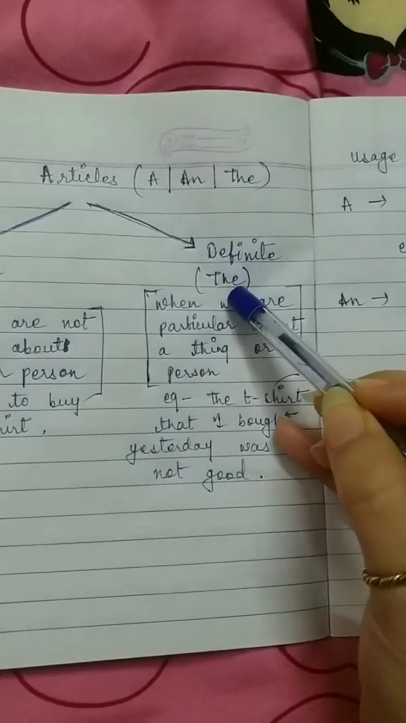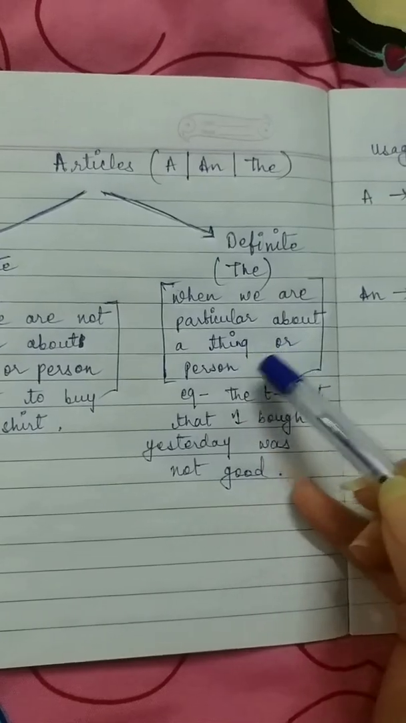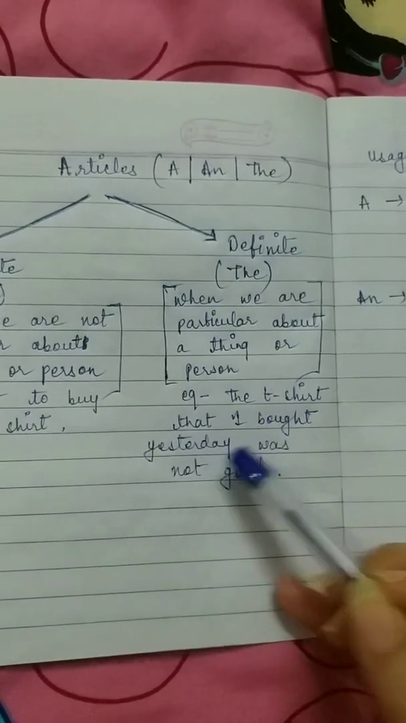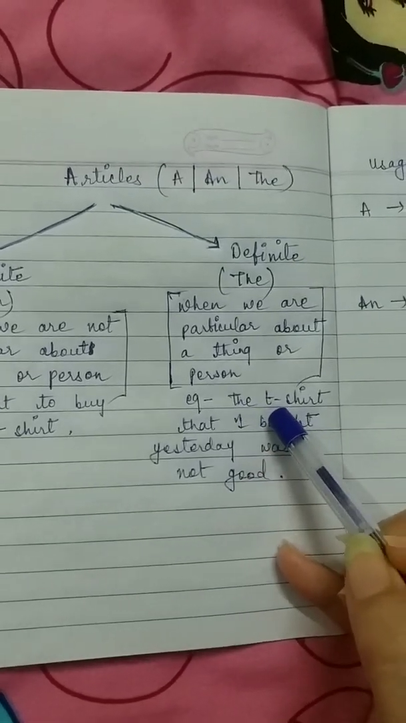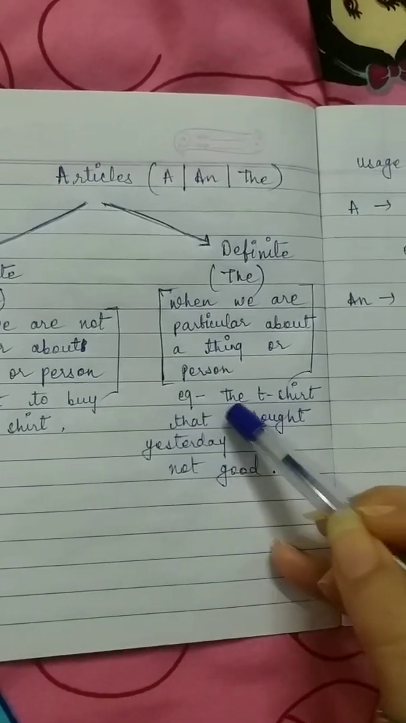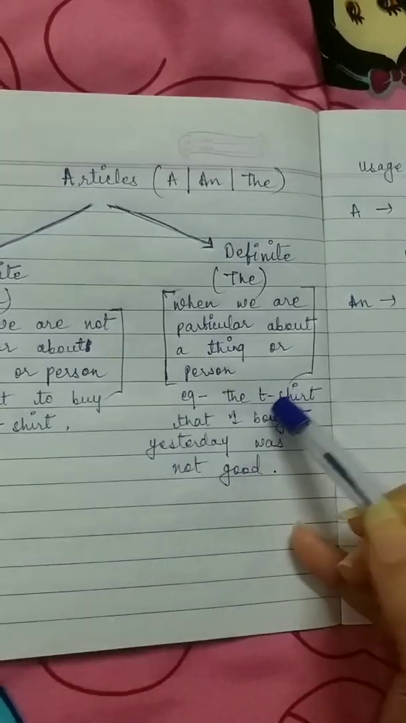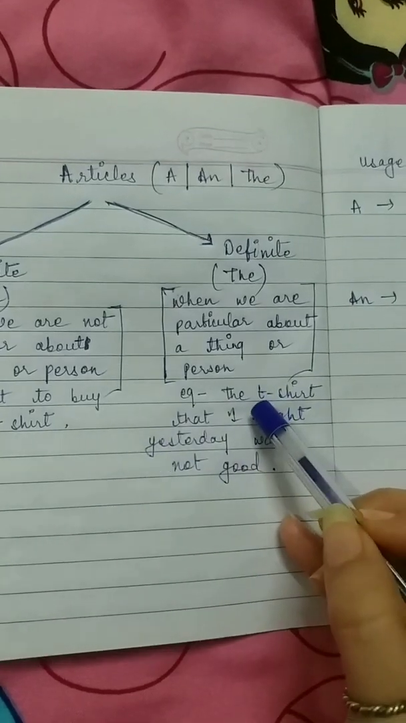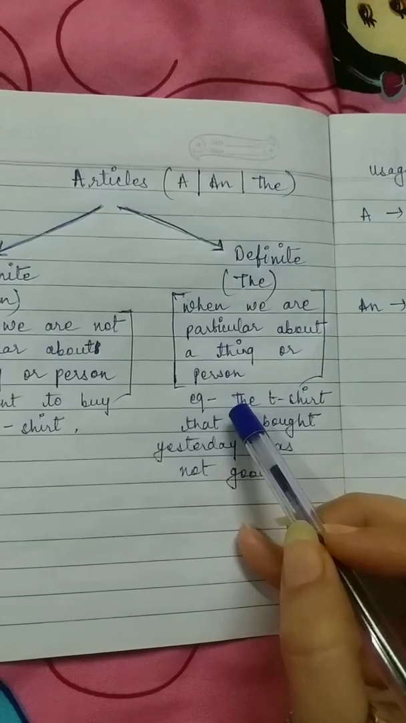Now we use the article the when we are particular about a thing or person. For example, the t-shirt that I bought yesterday was not good. Now which t-shirt am I talking about here? The t-shirt which I bought yesterday. That's why I have used the here, because the t-shirt that I am talking about is the one that I bought yesterday. So here the noun t-shirt is definite. That's why I have used article the here.